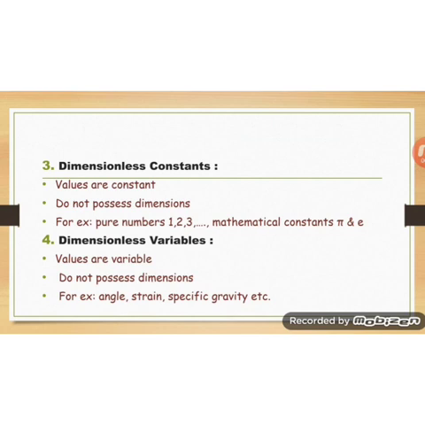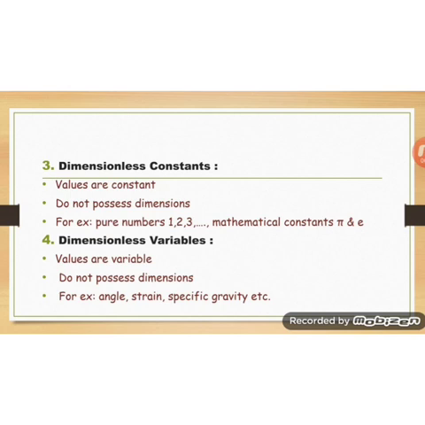Next is the dimensionless constant. Dimensionless means they do not have dimension, it means M to the power 0, L to the power 0, T to the power 0, but they are constant values. For example, 1 is a numerical value, it has no dimension, but it is a constant value. For example, pi is equal to 22 by 7 or 3.14, it is a constant value, but it has no dimension, it has no formula. It can easily be learned that those quantities which have no formulas and they have constant values, these are the dimensionless constants.